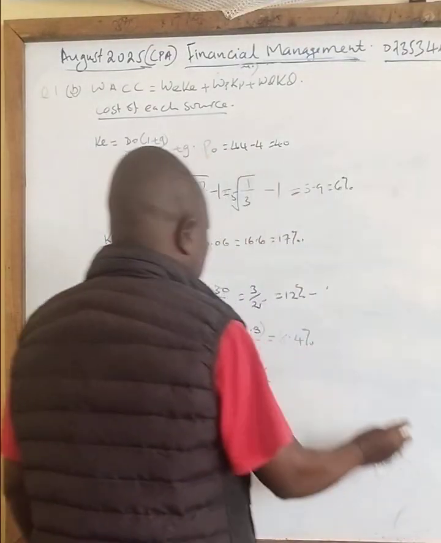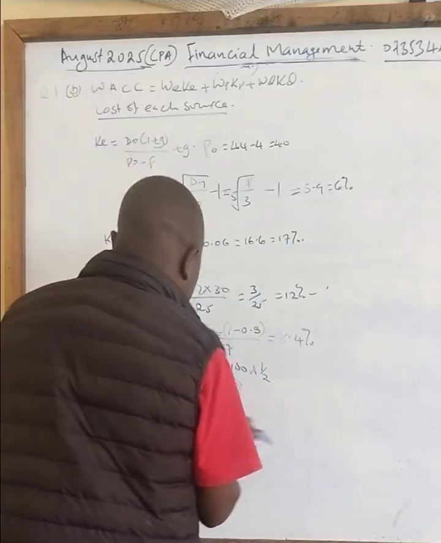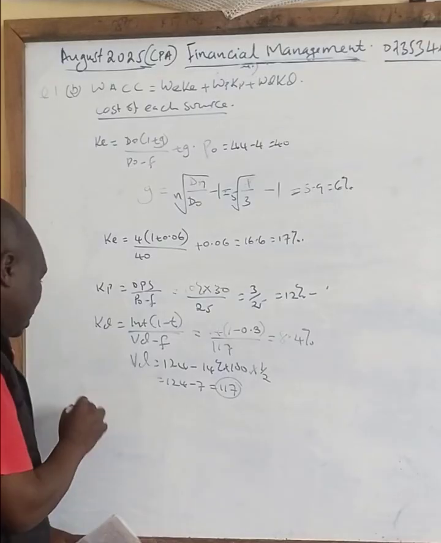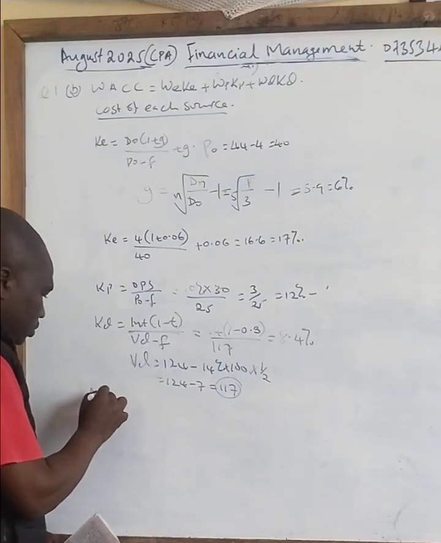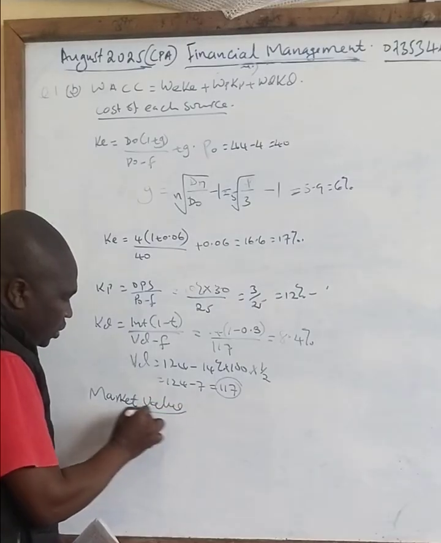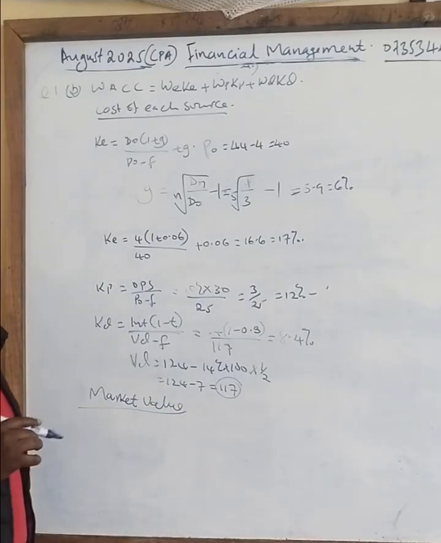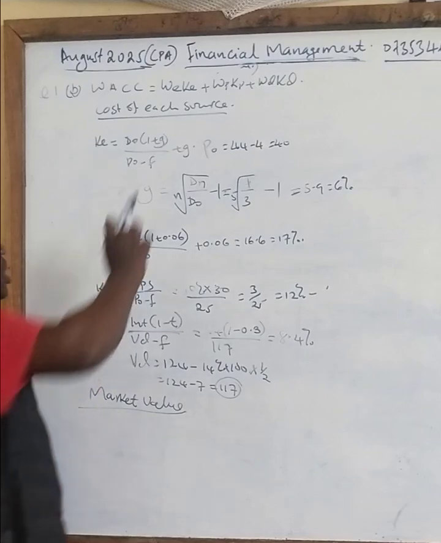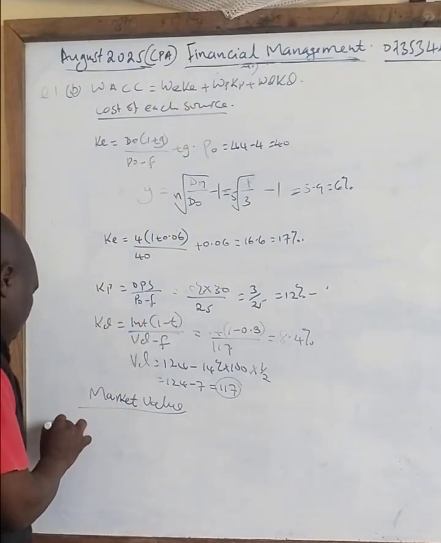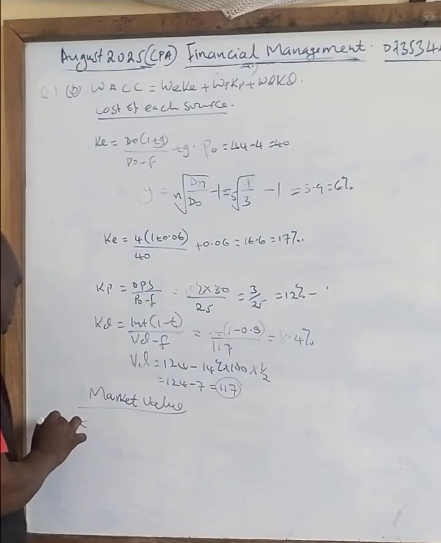So have we calculated all? Yes. Now what is missing is the market value, so let's calculate the market values now. The reason why we are calculating the market value is to get the weights. We now say, okay, what about ordinary share capital?